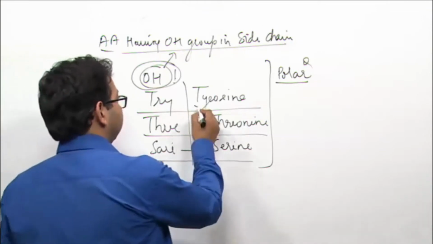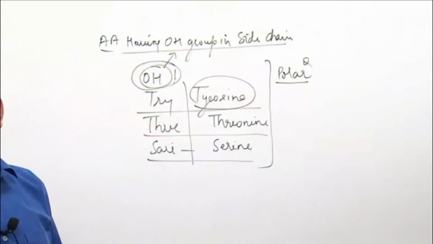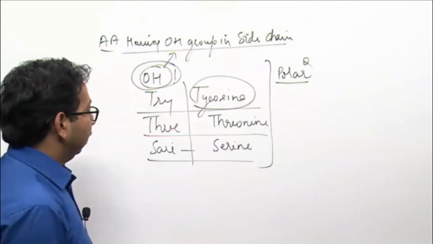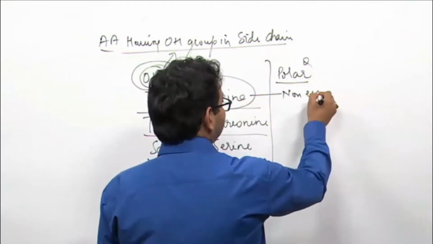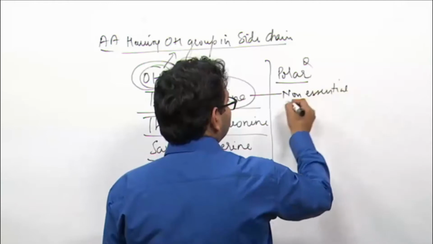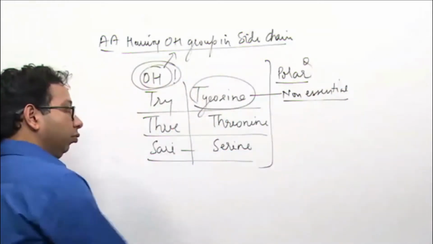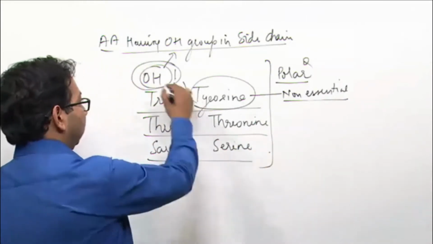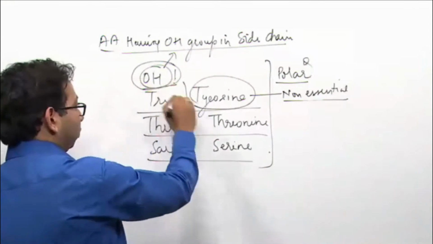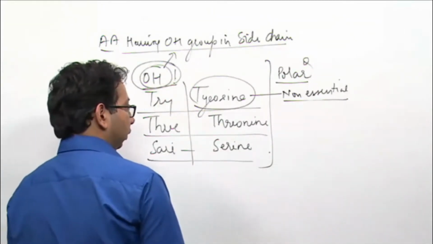Tyrosine, you already know, is normally made from phenylalanine by phenylalanine hydroxylase, so tyrosine is non-essential. Out of these, in one group having OH group in side chain, there must be at least one essential amino acid.